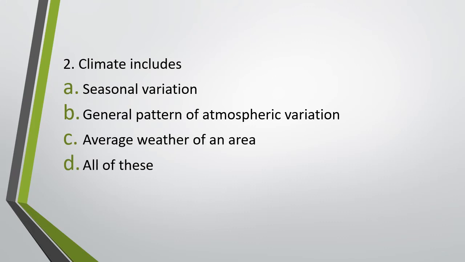Question number 2. Climate includes seasonal variation, general pattern of atmospheric variation, average weather of the area, all of these. Climate includes. The correct answer is option D. Climate includes all the three things given.